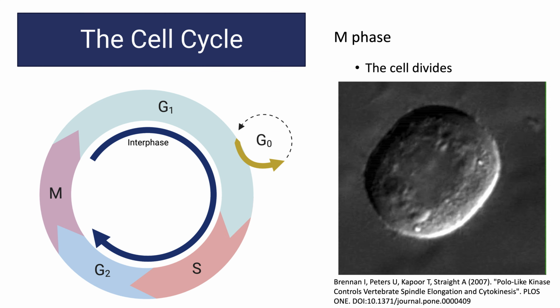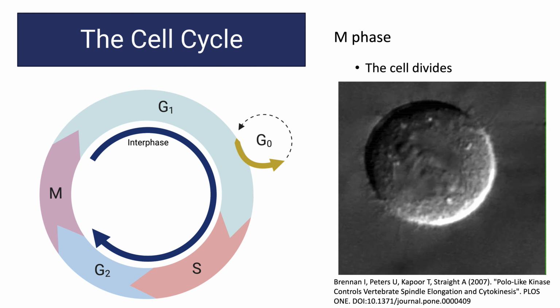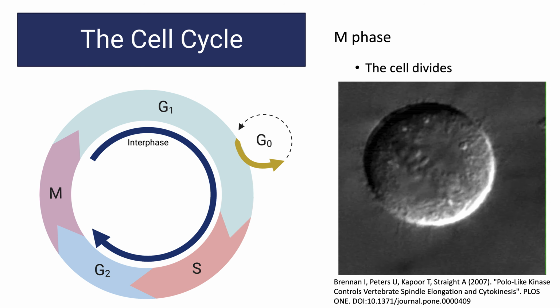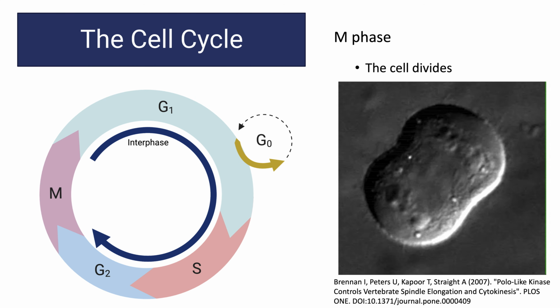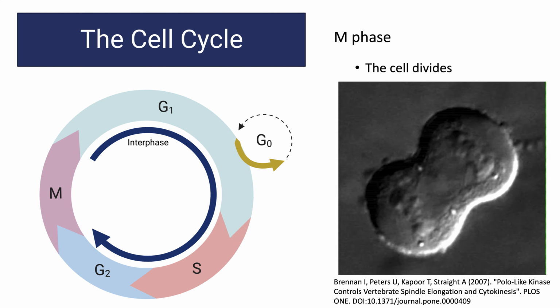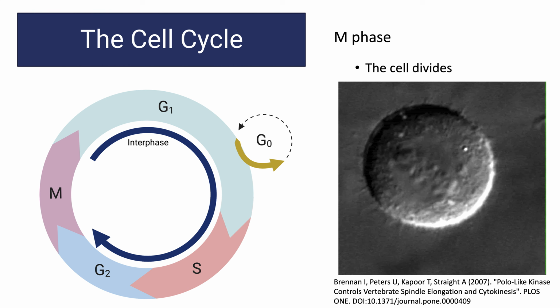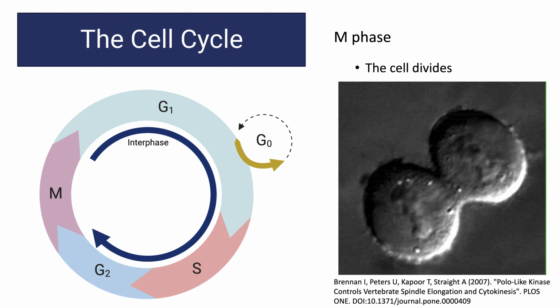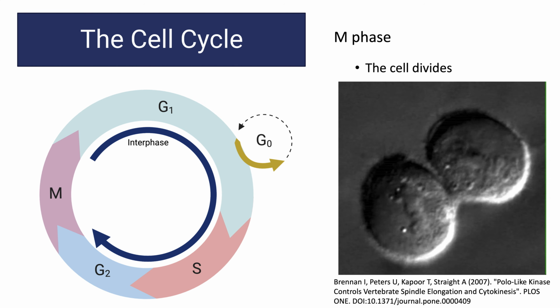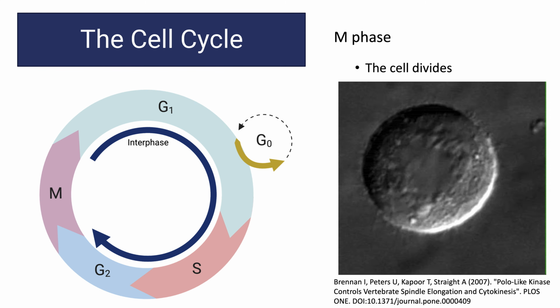Now we move into M phase, which is when the cell actually divides. We'll dive into the phases of mitosis a little later, but briefly, the chromosomes condense, the microtubules attach to protein complexes called the kinetochores that assemble at the centromeres, the sister chromatids are pulled apart to either side of the cell, and finally, the cell splits into two daughter cells. Each of these two daughter cells can now go on to G1 and begin the cell cycle anew.